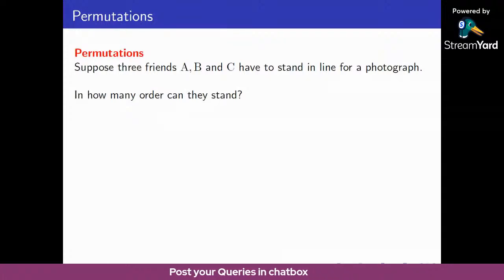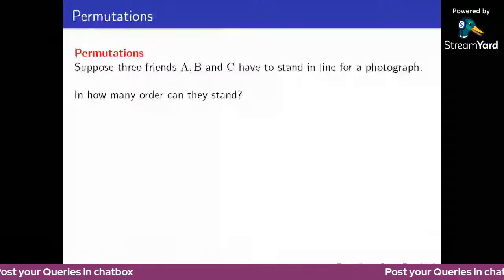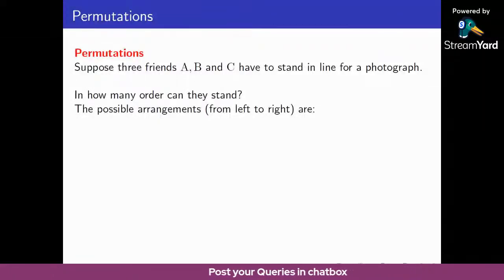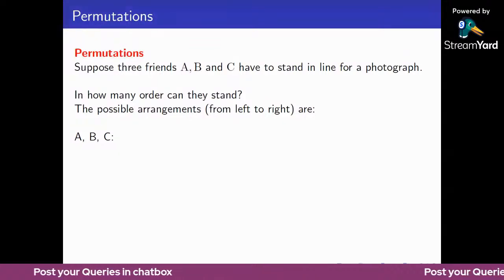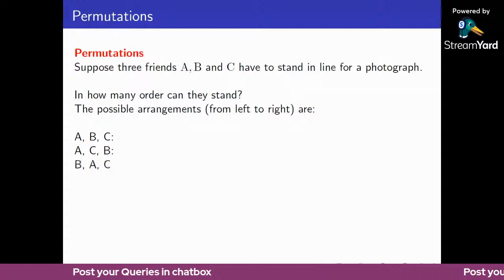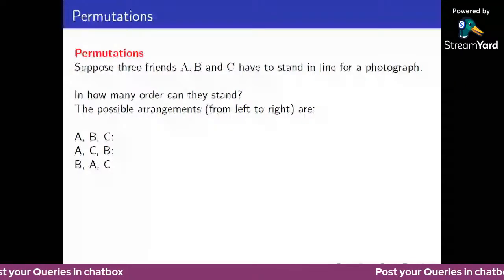So how many orders? Suppose in first place A, second place B, third place C. Otherwise, they can change the position: in the first place B, second place A, third place C. The possible arrangements from left to right: A, B, C is one arrangement, with A in first place, B in second, C in third. Otherwise, A, C, B, where the last two change position. Or B, A, C.